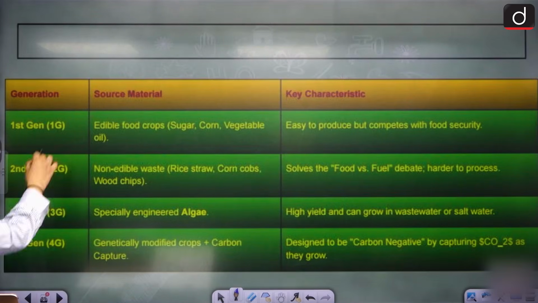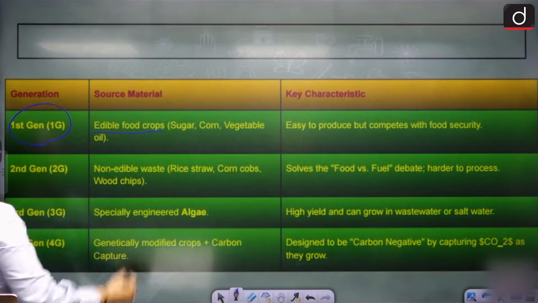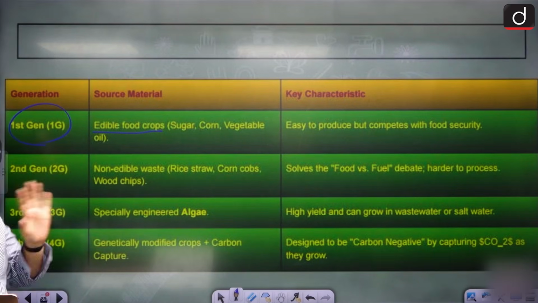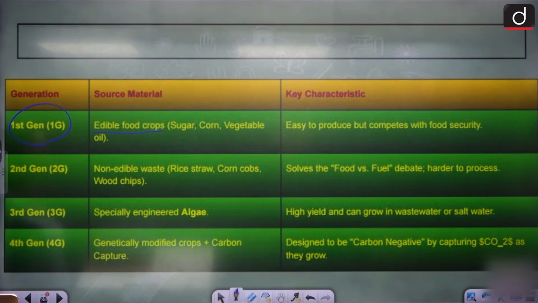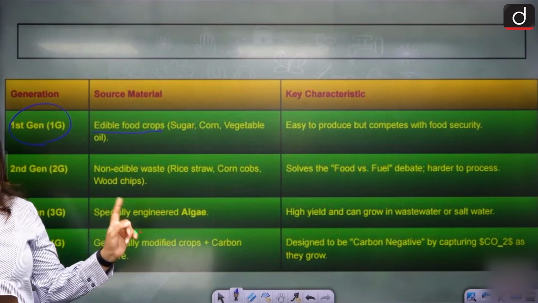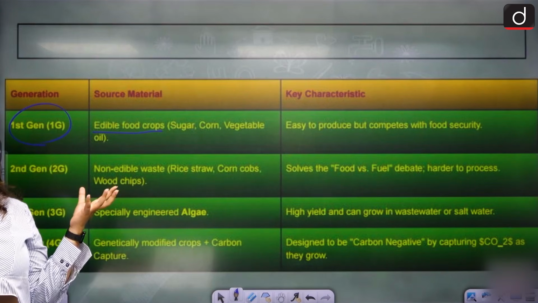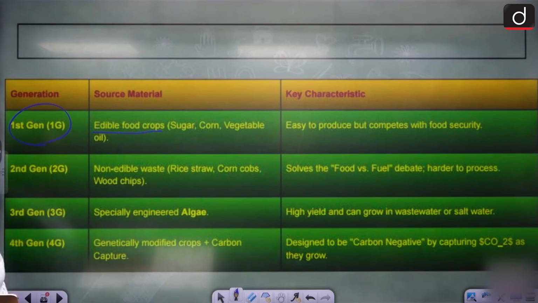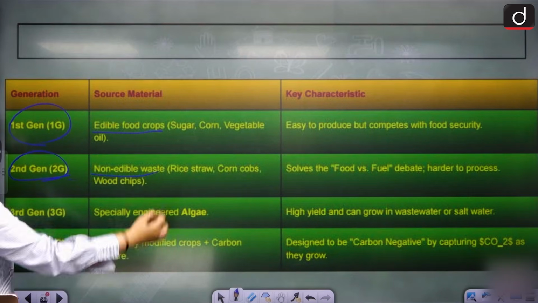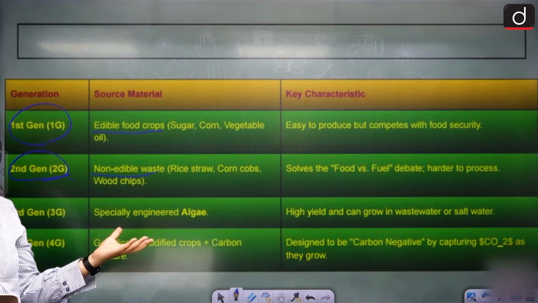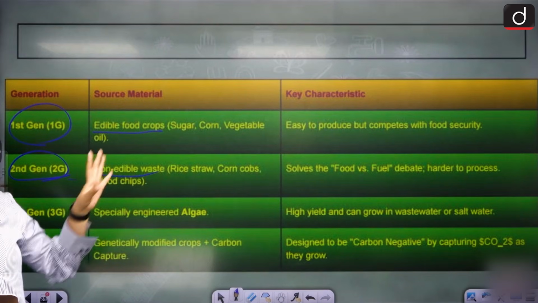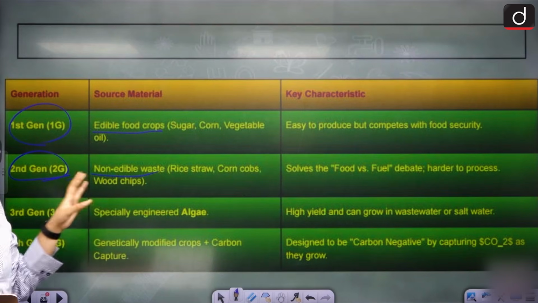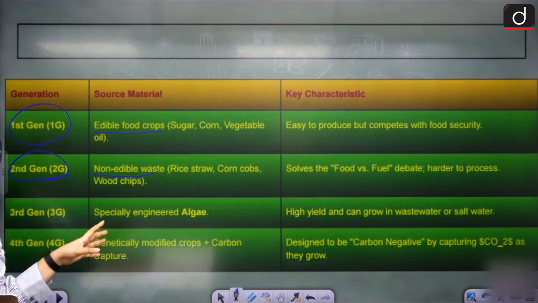What generations do we have? First generation from edible food crops like sugar, corn, vegetable, etc. Very easy to produce, but it also sometimes competes with food security. We don't have enough to serve our people, and we are crushing it to form fuel. That is difficult. Second gen, non-edible waste: rice straw, corn cobs, wood chips. This is non-edible, so it solves the food versus fuel debate, but it is harder to process.